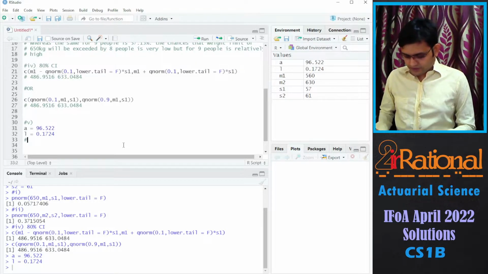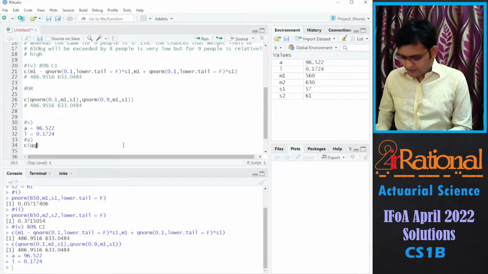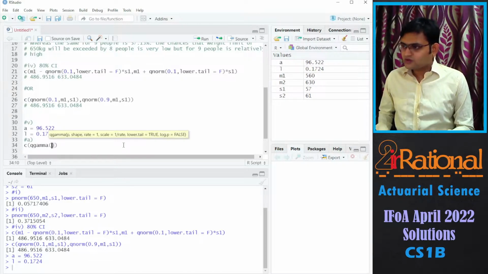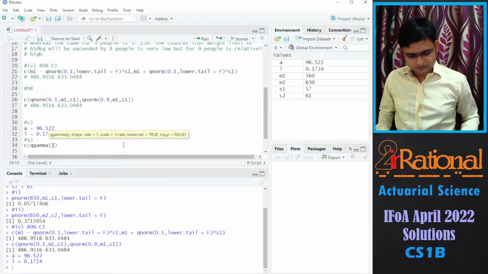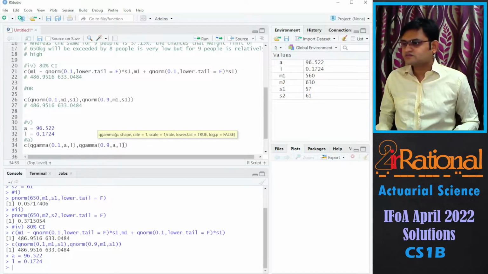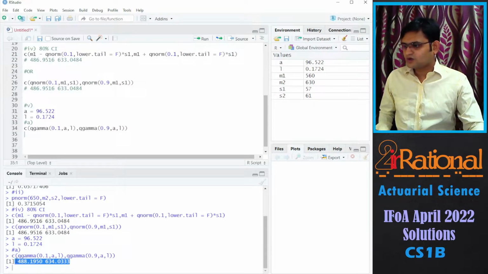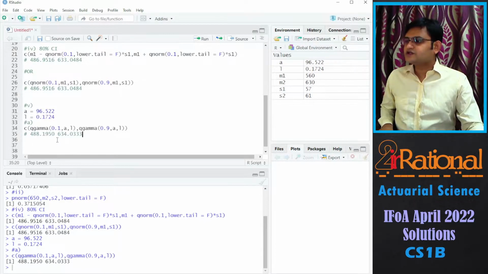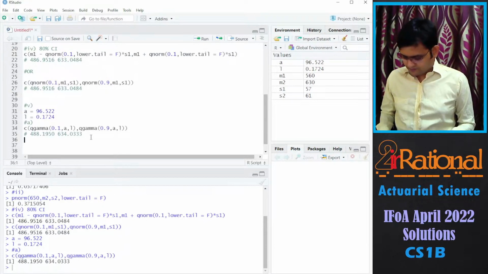I have written the given information where I have taken alpha as A and lambda as L. I will use the quantile to find the gamma value. So we can see that the confidence interval is nearly the same.